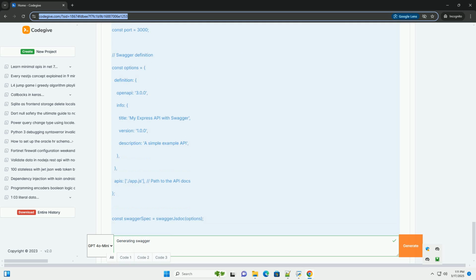1. Access Swagger Editor: go to https://editor.swagger.io. 2. Write the specification: start writing your API specification in YAML or JSON format. The editor provides real-time validation and auto-completion.